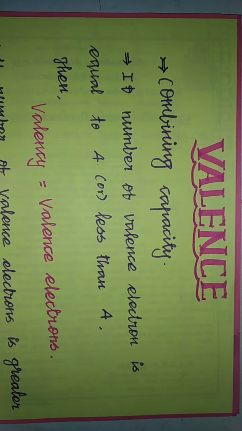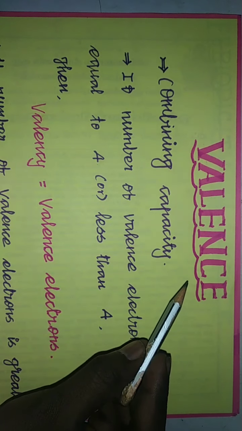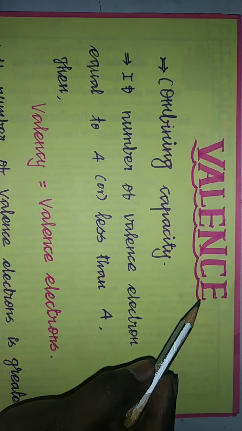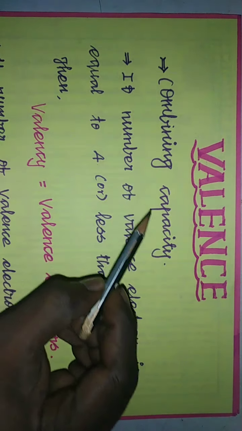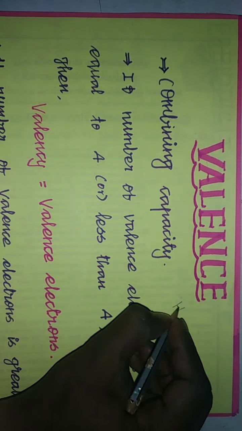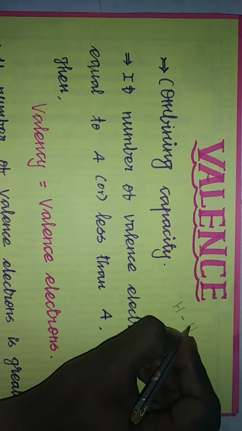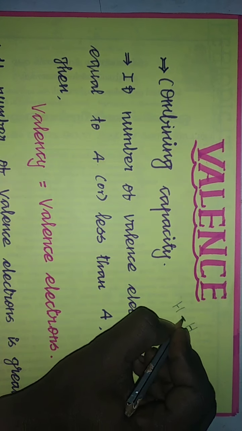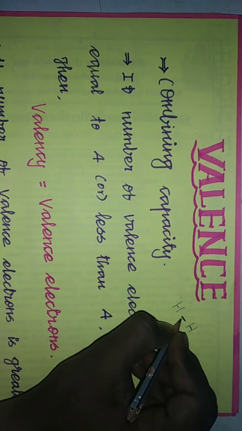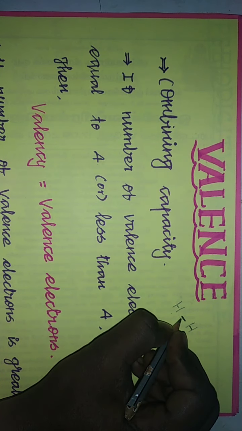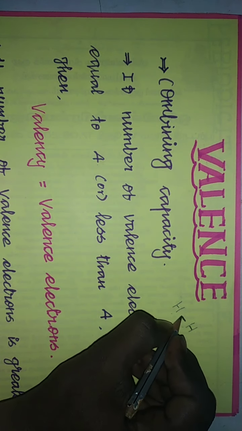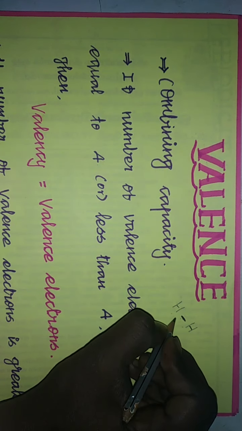Out of those 2 properties, the first property we are going to discuss is valence. First, what is valence? Valence is called the combining capacity. Take hydrogen: hydrogen can combine with another hydrogen only by means of a single bond. So this is the combining capacity of hydrogen, and we can say hydrogen is monovalent. ஒரு ஆட்டம் இன்னொரு ஆட்டம் கூட எத்தனை பாண்டால கனெக்ட் ஆகுது. So here the combining capacity is 1.